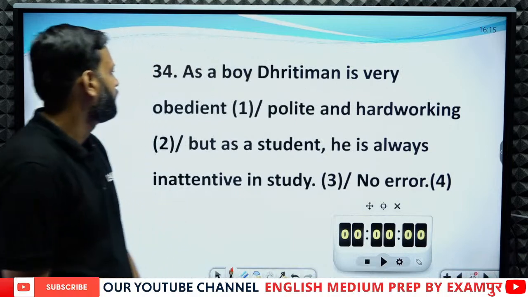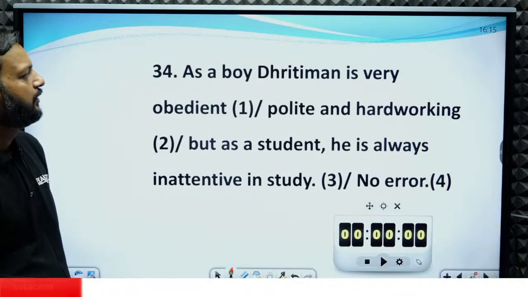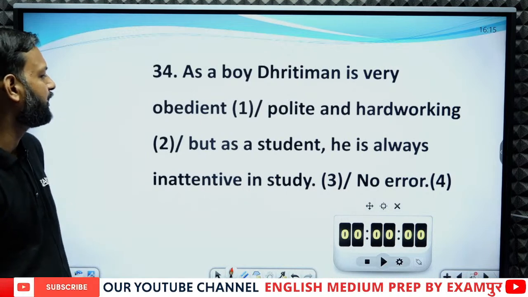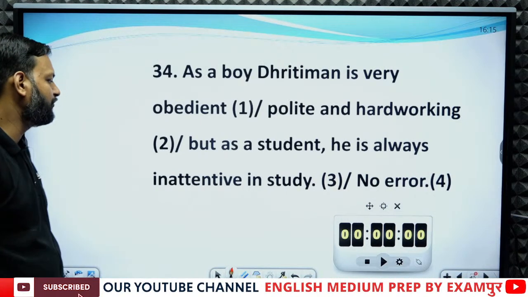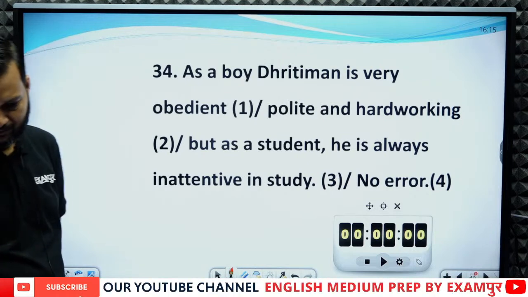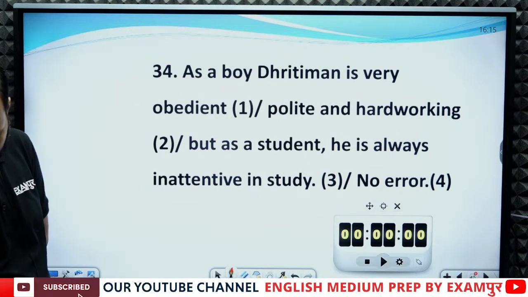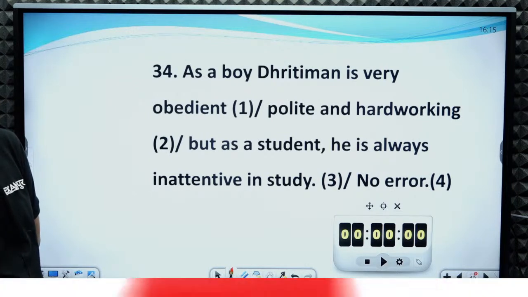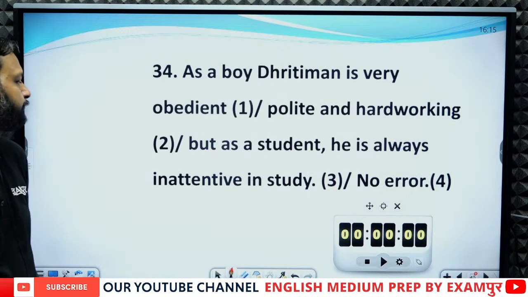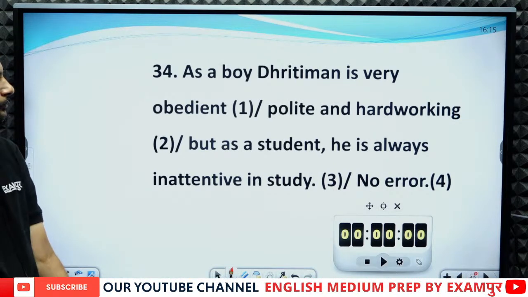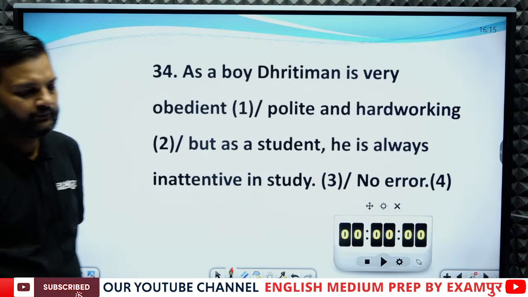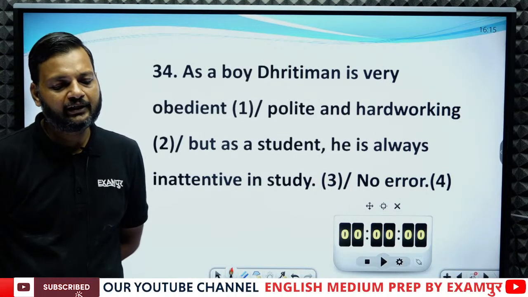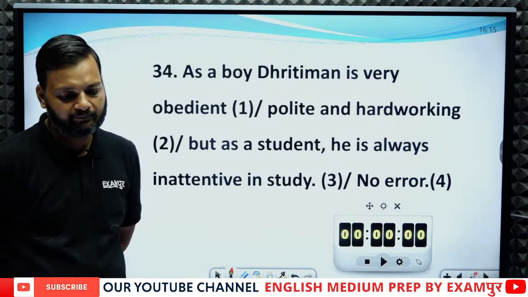Question number 34. As a boy, Dhritiman is very obedient, polite and hardworking, but as a student, he is always inattentive in studies. What is the error in this sentence? Read the sentence carefully and tell me the answer.